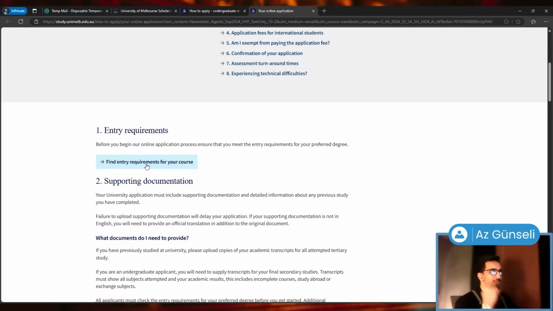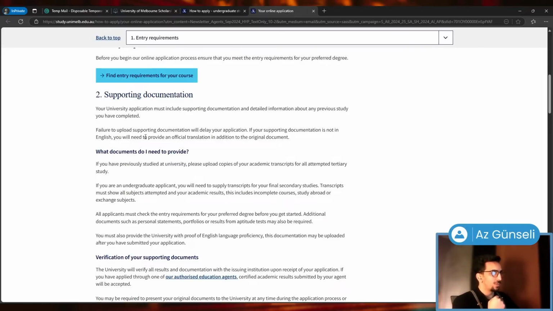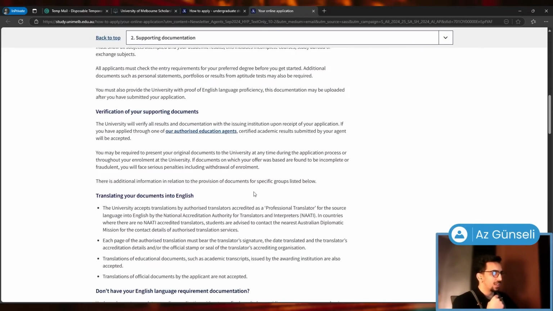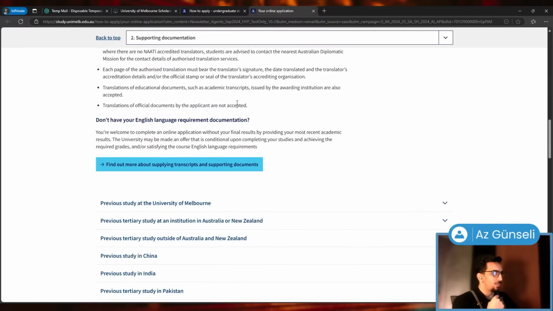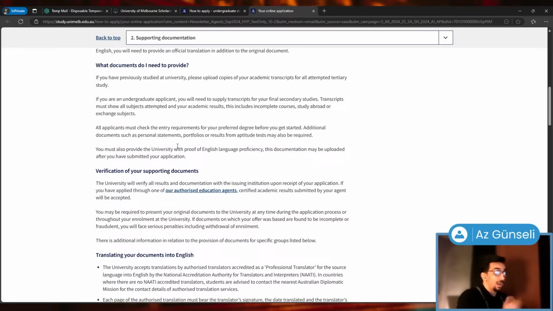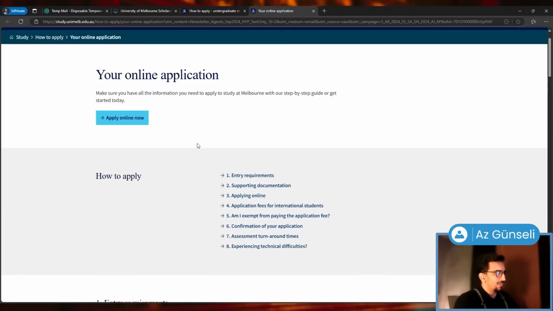Basically, they depend on the course you want to study. And then you have supporting documentation. What documents do I need to provide? Verification, translating, and so on. You can learn more by just reading these in detail, which I obviously highly advise. And after that, you come here and apply online now. We click on that, which will take us to their portal.